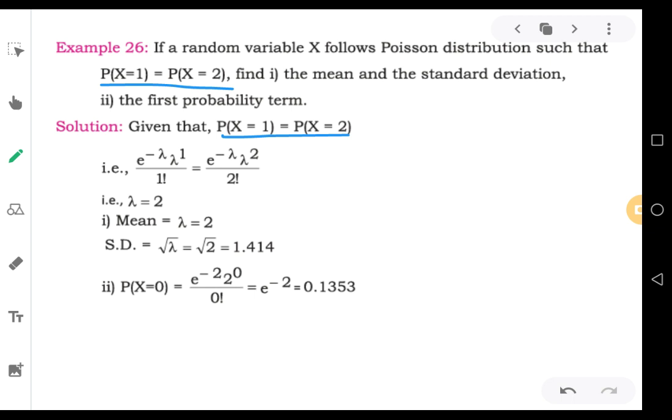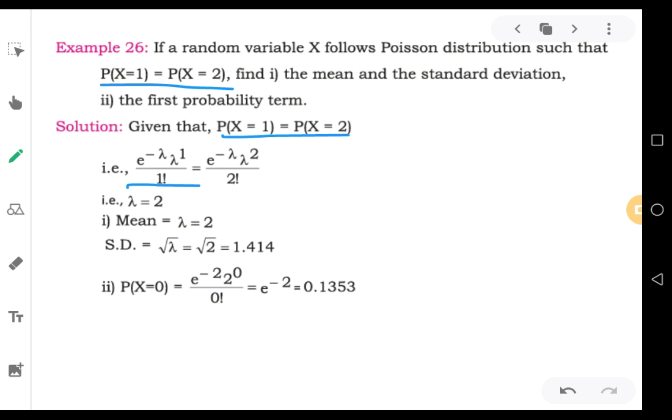P1 equals P2, they have said. In a Poisson distribution, to solve P1, what is the equation or formula we use? That is the probability mass function of Poisson distribution. That is P1, if you expand: e to the power of minus lambda into lambda to the power of 1 divided by 1 factorial.